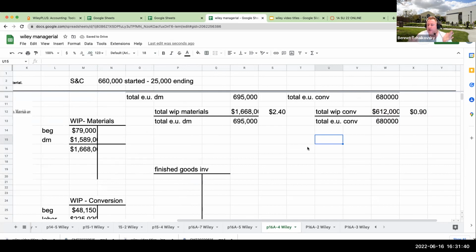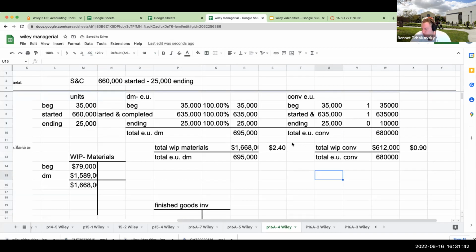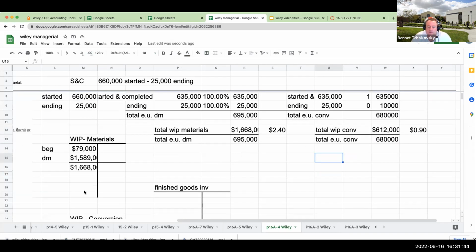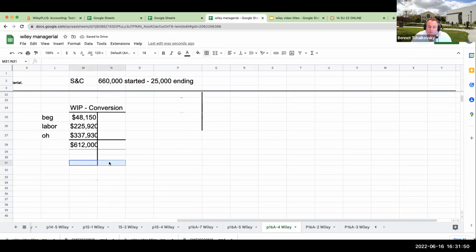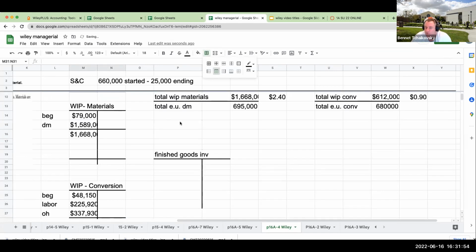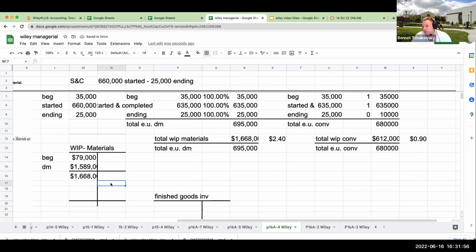Now, at this point in time, we have two choices. We can either figure out what our ending work in process should be for conversion and also for materials, or we can figure out what we transferred out. So what did we actually transfer out? Well, if 25,000 was ending, that must mean we transferred out 670,000 units.